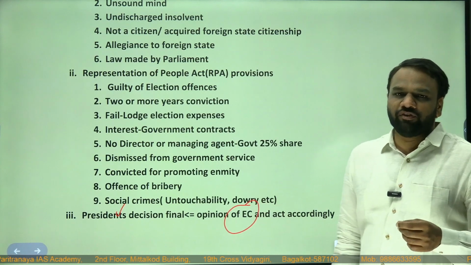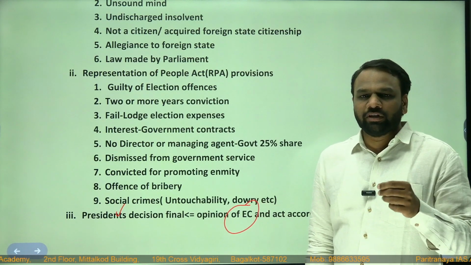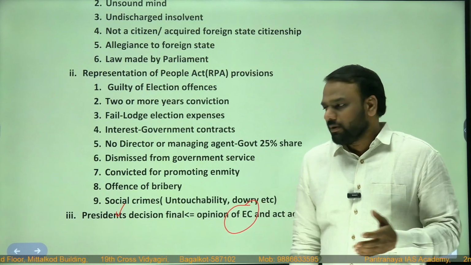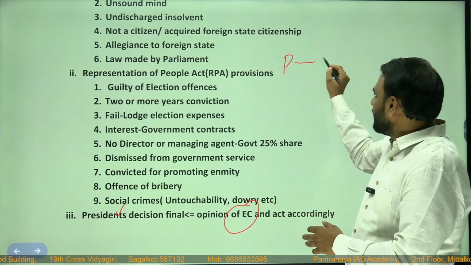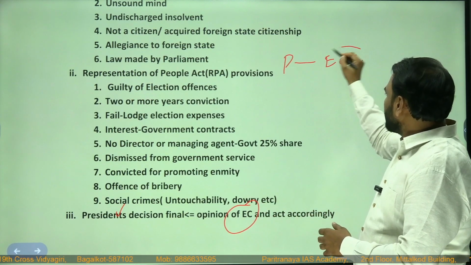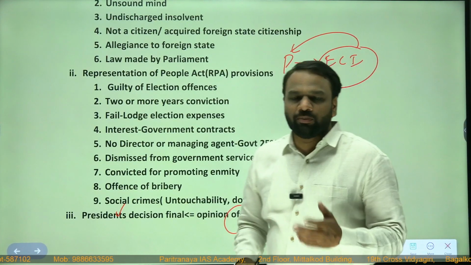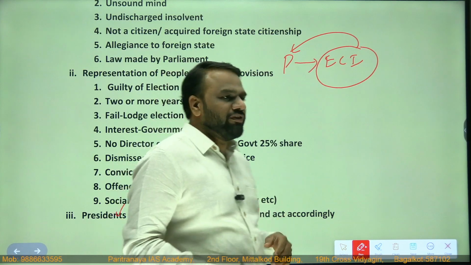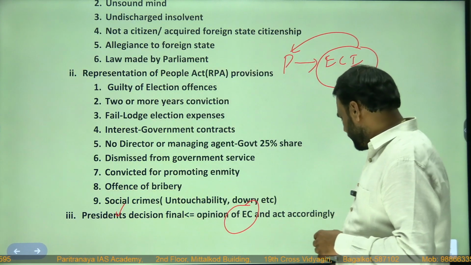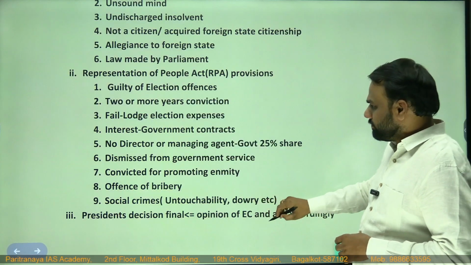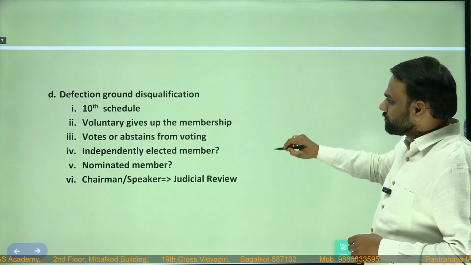So what is Election Commission of India? It's a constitutional body. About that we'll be discussing in detail later. But President will consult Election Commission of India. So whatever the opinion Election Commission of India will give to President, based upon that, President will act and he will disqualify the members.